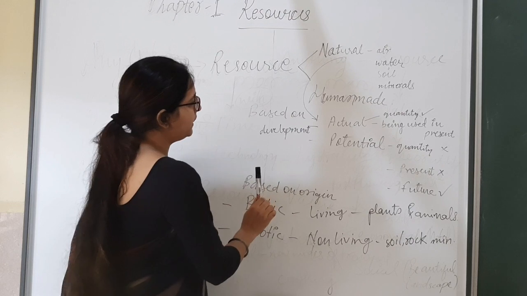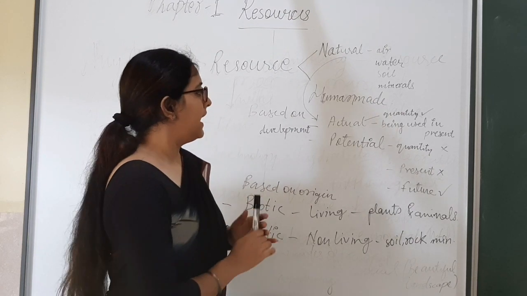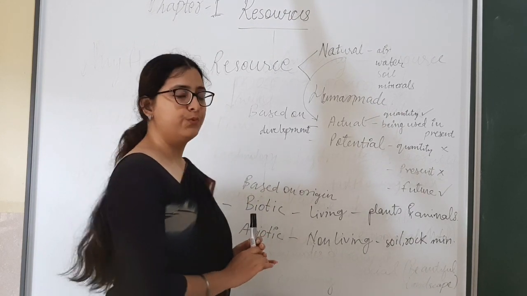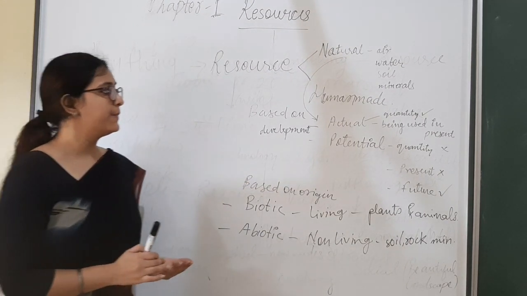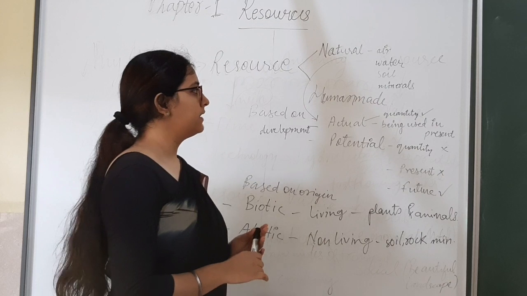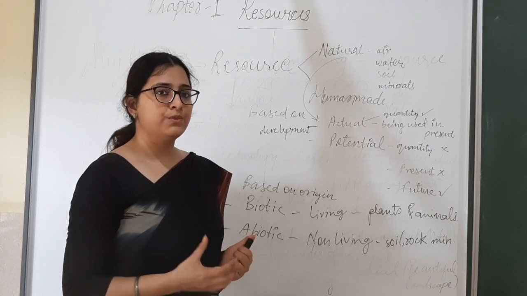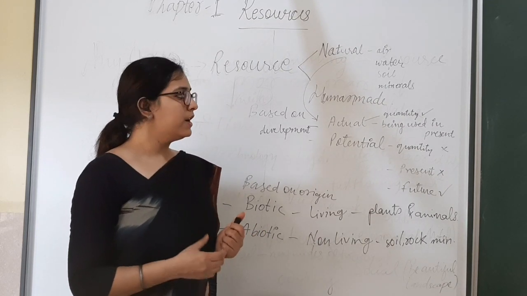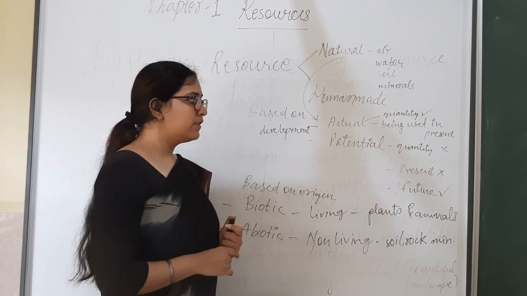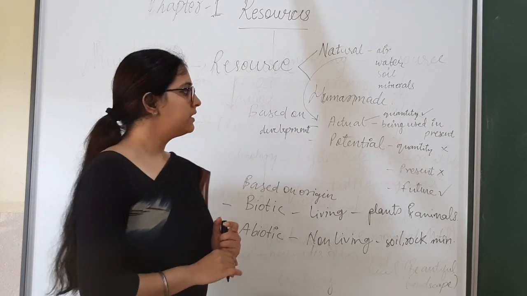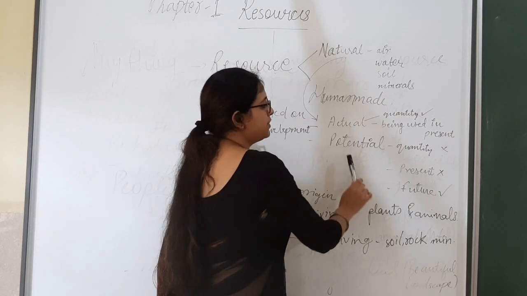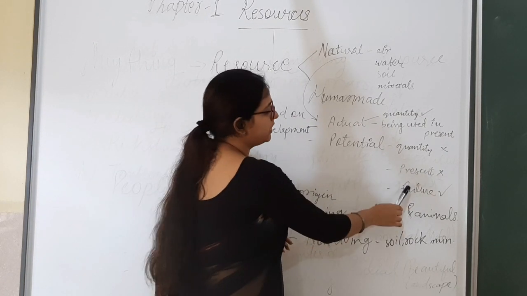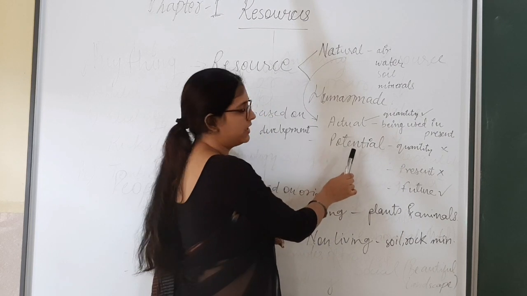Based on development, it can be of two types: actual and potential. What is an actual resource and what is a potential resource? Now, an actual resource is one in which the quantity of the resource is known, and in a potential resource, the quantity of the resource is not known and it is not used in the present and it is used in future. All these 3 points are for potential resource.